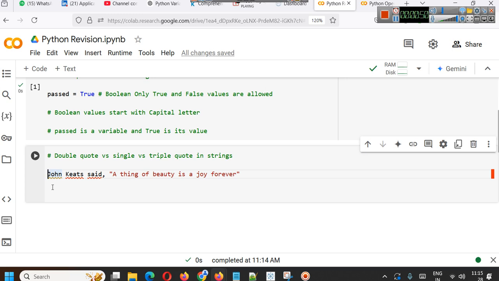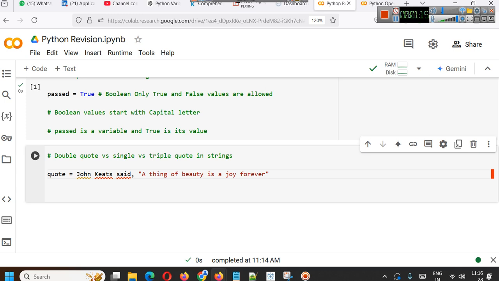But in this string, you can see that because it's a direct speech, double quotes are already there in the string. So let's say we define a variable like quote.